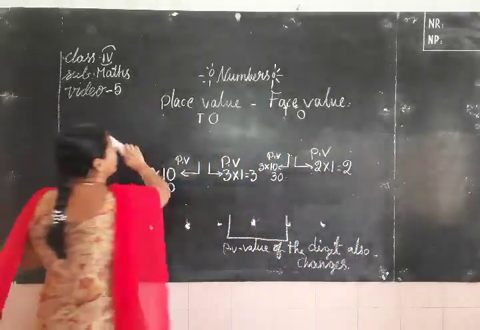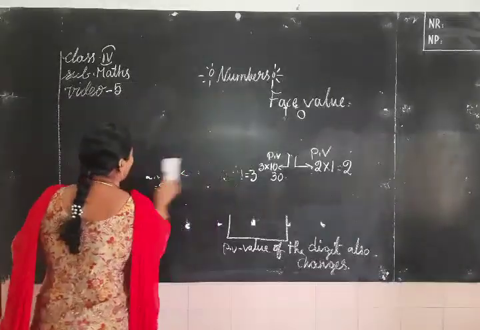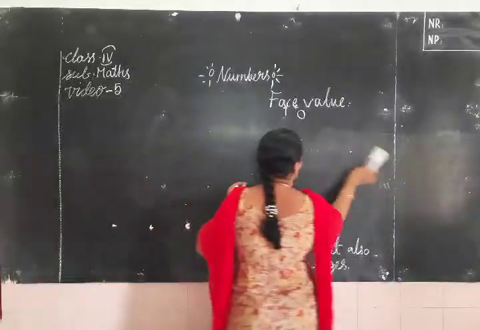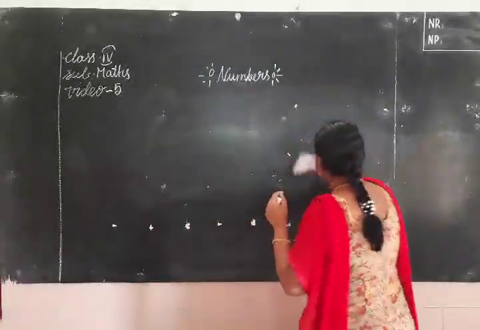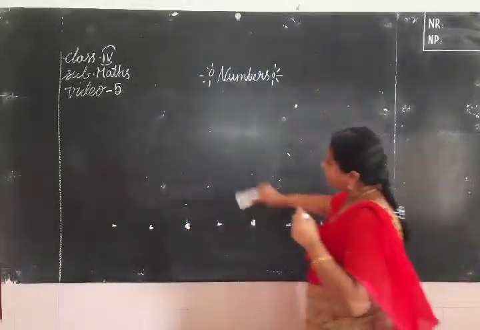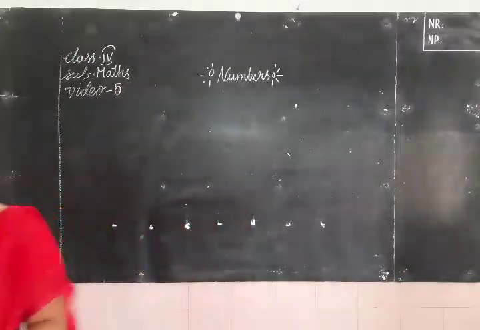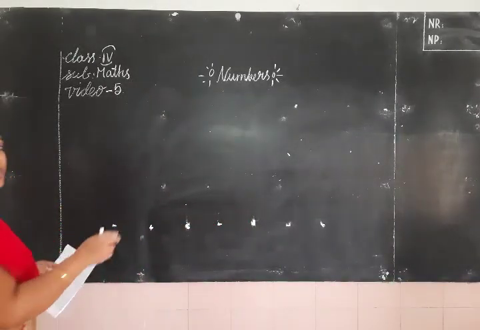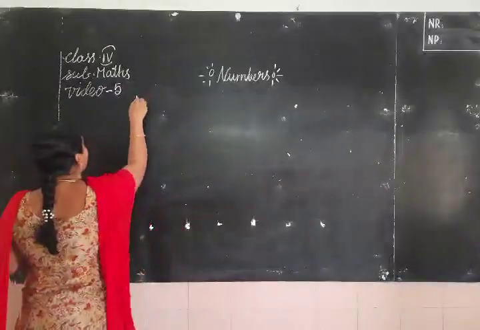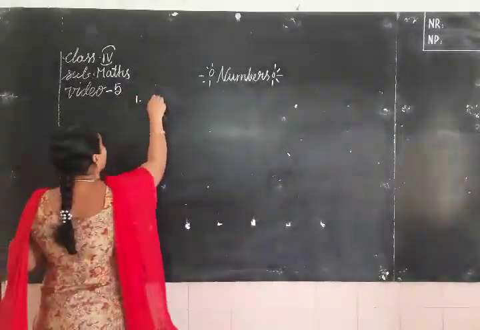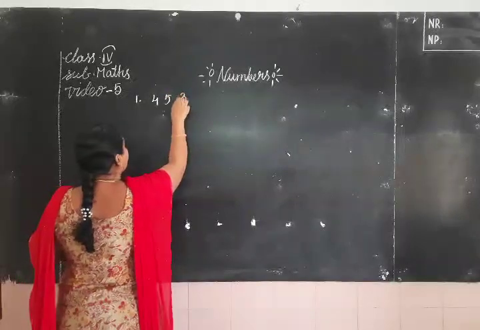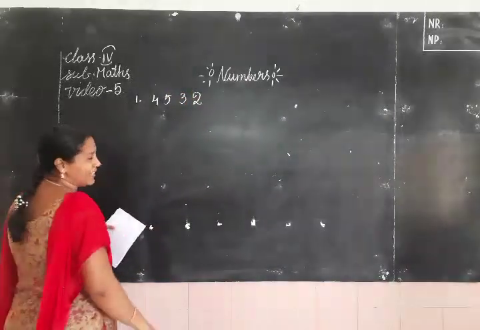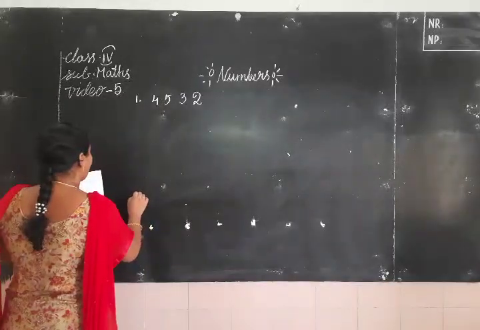All of you look at the board, children. How to find out the place values and face values of given numbers. I want to take two examples, children. Note down. 4, 5, 3, 2. It means 4,532. One more number.